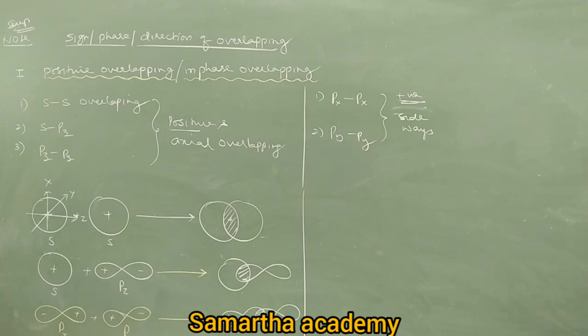A complete bond breaker is not possible. Therefore, what happened? The px of one atom and the px of another atom just bent towards each side, towards the middle. They bent. So due to the bend, what happened? There is a small portion of overlap, not a large portion. Partial overlapping is always weak, so a weak pi bond is formed, with only a small portion overlapping.